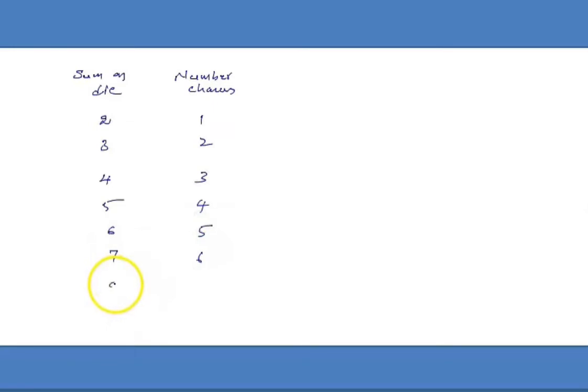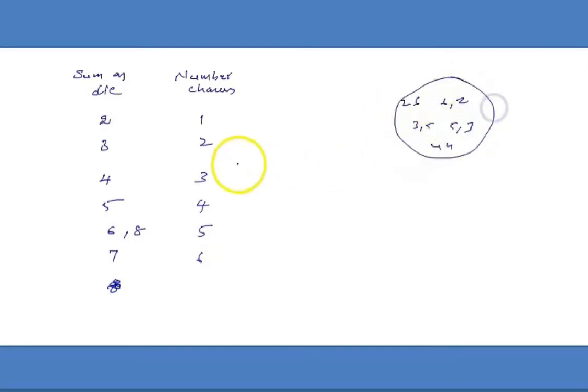What is the probability of getting 8? For sum 8 we will have 5 chances. Let us take 1,7. It's not possible. 2,6 and 6,2. And then 3,5 and 5,3. And then 4,4. There are only 5 chances. So sum 6 and sum 8 have 5 chances. Sum 9 and sum 5 have only 4. Sum 10 only 3. Sum 11: 5,6 and 6,5, only 2. And sum 12 only 1.